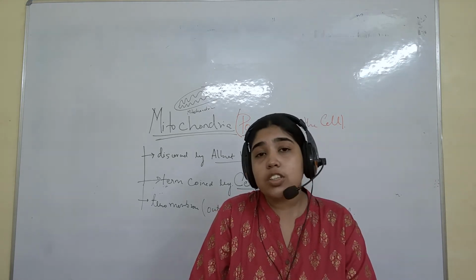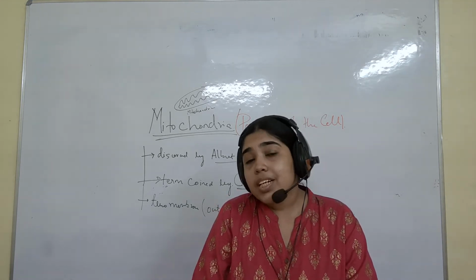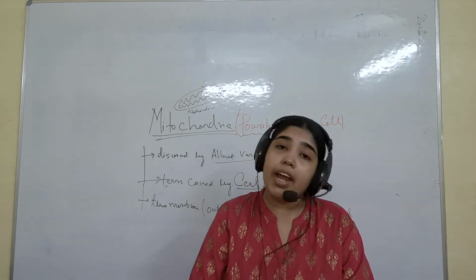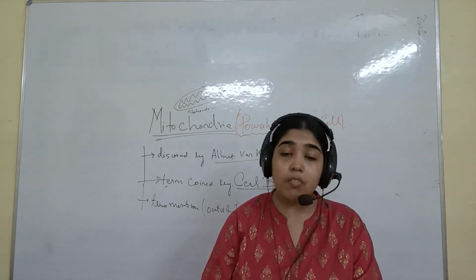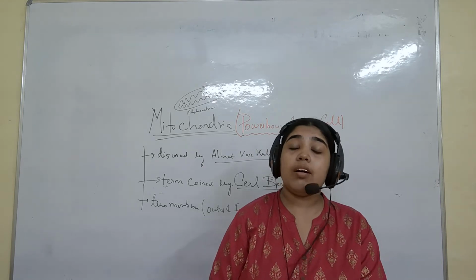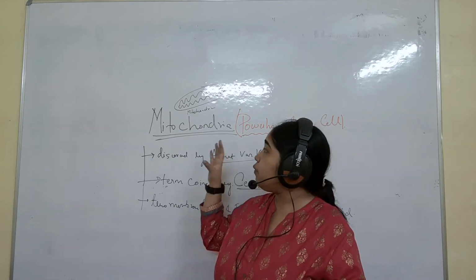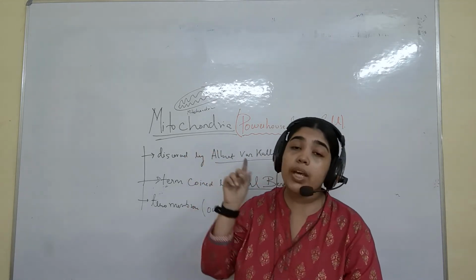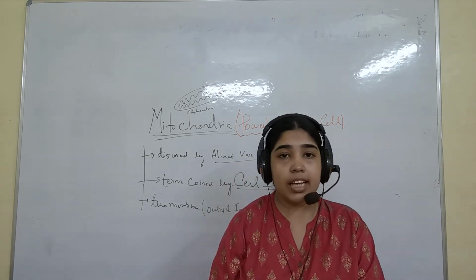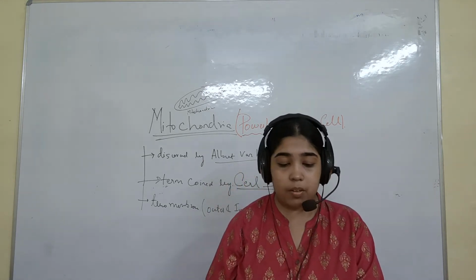ATP is released in the form of energy. That is why we add the powerhouse of the cell with the term mitochondria.